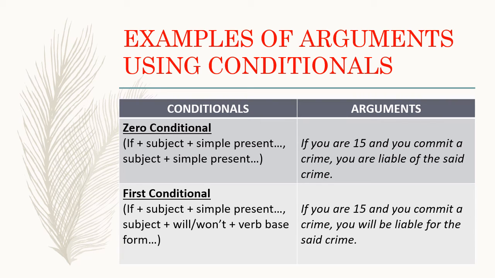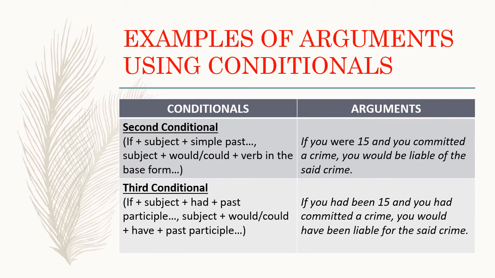Because going back to our knowledge on first conditional talks about possibilities. So probably, ang speaker, when he said that, if you are 15, blah, blah, blah, you will be liable for the said crime, he said that because he wants to show the possibility of being liable if you are 15 and committing a crime. So, i-reiterate ta, solito naton, dapat kabalo kita kung ano klase conditional ang gamiton, depende sa aton argument nga gusto ipabutyag.